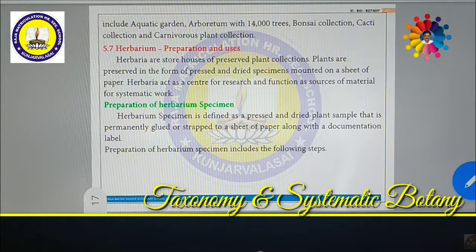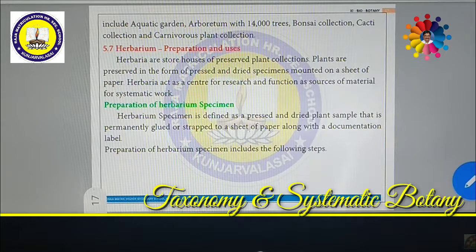Then electronic flora is also available. What do you mean by electronic flora? It is nothing but the digitalized form of flora published online. So with the help of the internet and a computer, we can register. Suppose e-flora of China. If you are in India, you can browse what plants are available in China through the internet. So this is called e-flora.